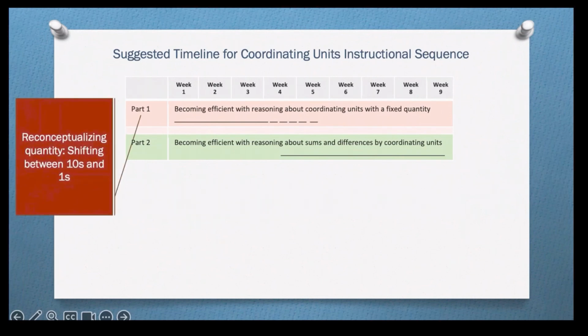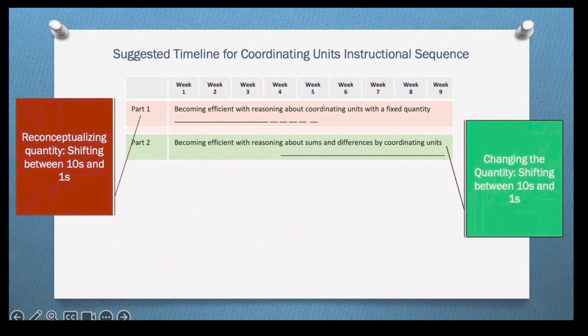Activities in part 1 of the sequence involve reconceptualizing a quantity by shifting between units of 10 and units of 1. Part 2 of the sequence is designed to develop children's becoming efficient with reasoning about sums and differences by coordinating units of tens and ones. The activities in Part 2 involve changing the quantity by either increasing or decreasing the initial amount. As the timeline shows, we recommend devoting approximately 3.5 weeks to Part 1 of the sequence and approximately 5.5 weeks to the remaining parts of the sequence.